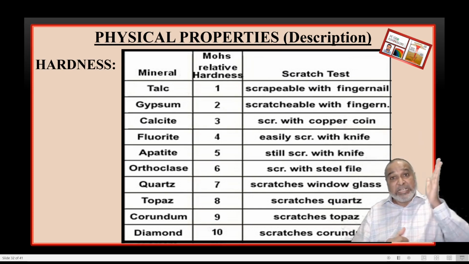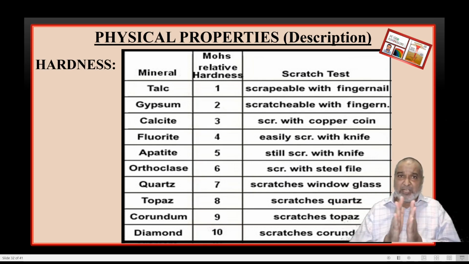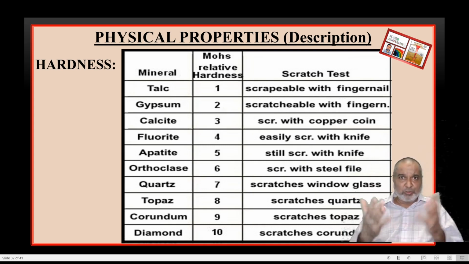Number 8, deep scratch, more powder. Number 9, again deep scratch, more powder. Number 10, if you rub it out, the mineral will break out. So number 10, nobody will give you in the practical.